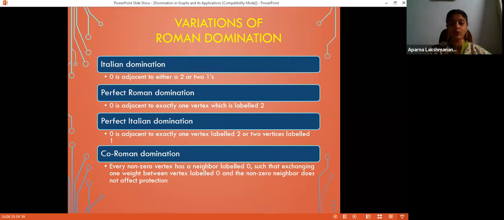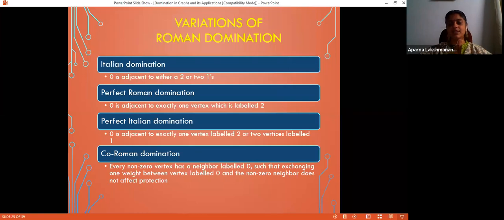If there are 2 neighbors of value 2, a confusion may arise. A riot has broken out at a point where there is no army unit, but the other 2 units are confused. One region may think that the other region will send the army unit, and the other may also think in the reverse fashion that these people will send the army unit. So it is not safe to have more than one choice in some cases. Okay, so there comes perfect Roman domination.